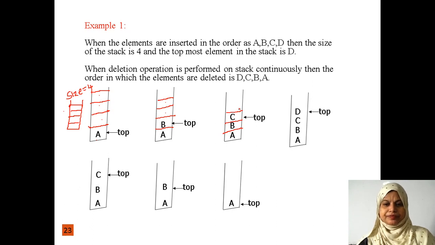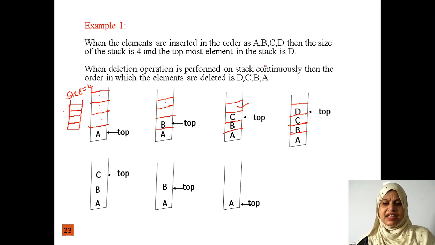Now I want to insert the D element into the stack. How are we going to insert the D element? We have to check whether the stack is full or not. Here we have one memory location, so we can insert this D element into this stack, right?